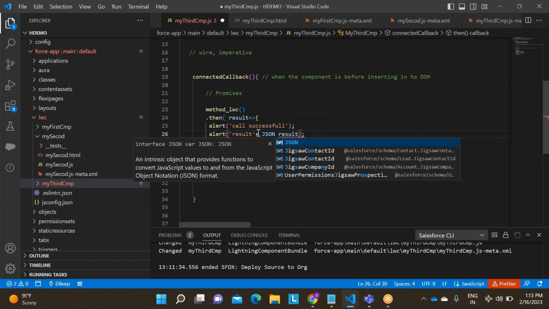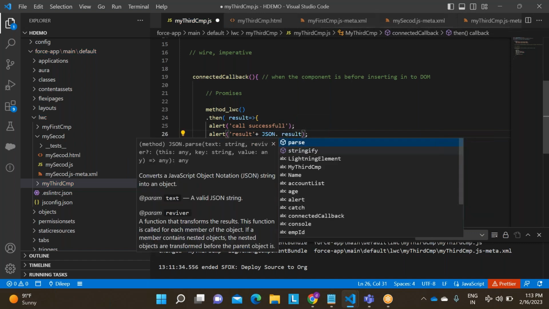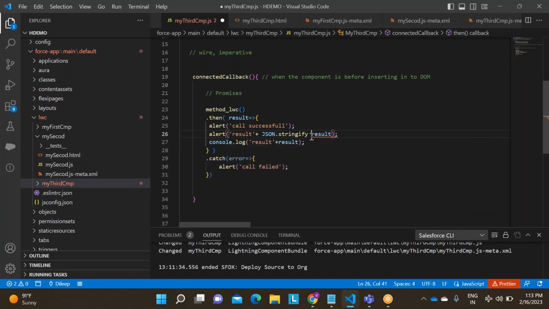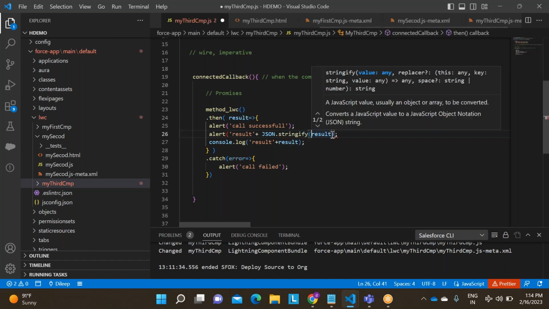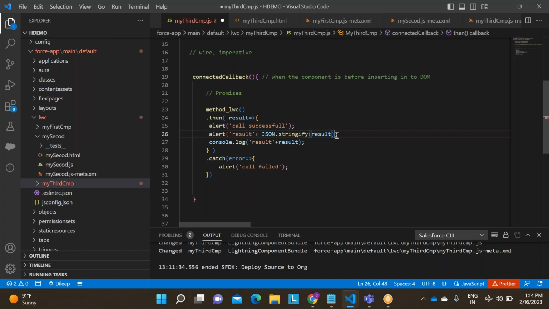JSON is a JavaScript object notation, right? JSON dot stringify. Now I am trying to convert into a string. Control C, and we will put it here, stringify.